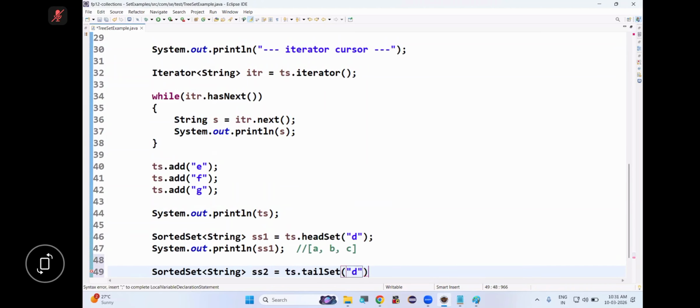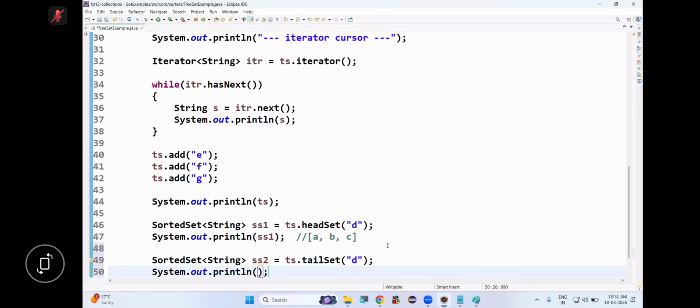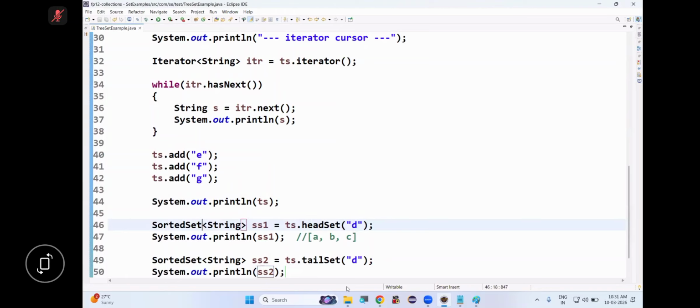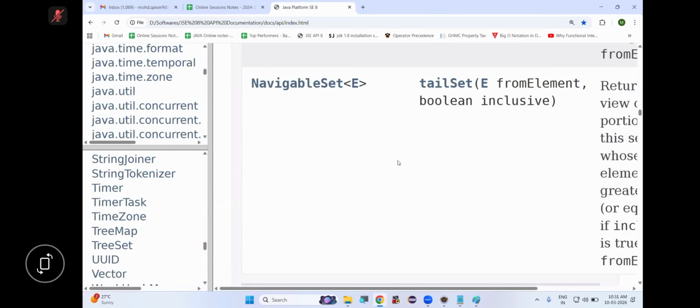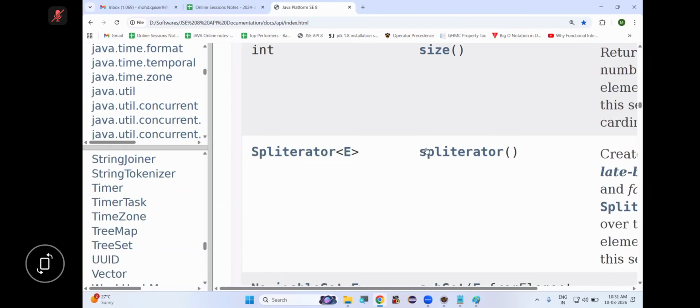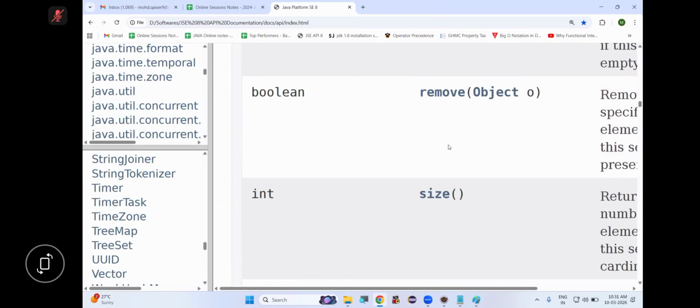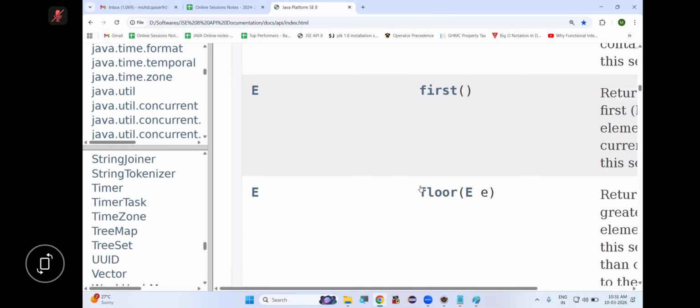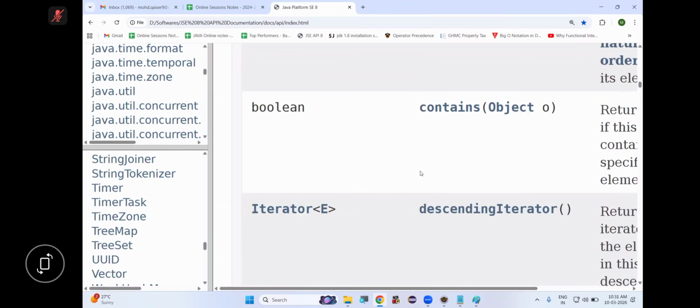Suppose I'm taking SortedSet of String ss2 equal to ts.tailSet. If I give D, tell me what you'll get? You will get D, E, F, G, including D, which is the tail set. Your tail set starts from D, including D. This is the tail set, and before D, this is the head set. Are you following? So similarly, we have a method called ceiling, a method called floor, a method called subSet. Check it out. These methods are there. Is this clear? See, there is a method called higher. There is a method called floor. There is a method called which one?